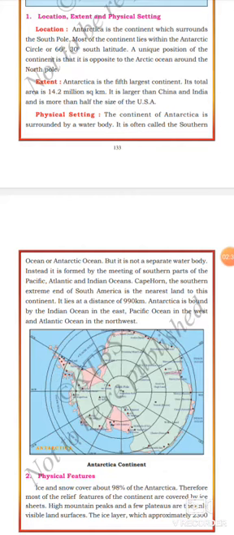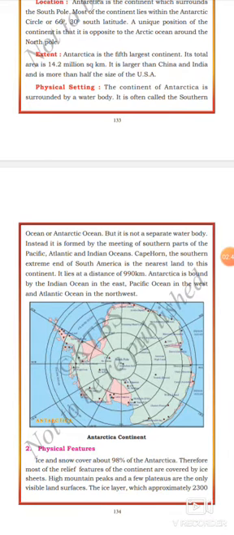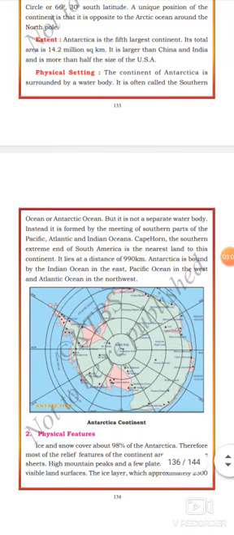The continent of Antarctica is surrounded by a water body. It is often called the Southern Ocean or Antarctic Ocean, but it is not a separate water body. Listen, dear students, the continent of Antarctica is surrounded by water body. It is often called the Southern Ocean or Antarctic Ocean, but the Antarctica continent does not have a separate water body.